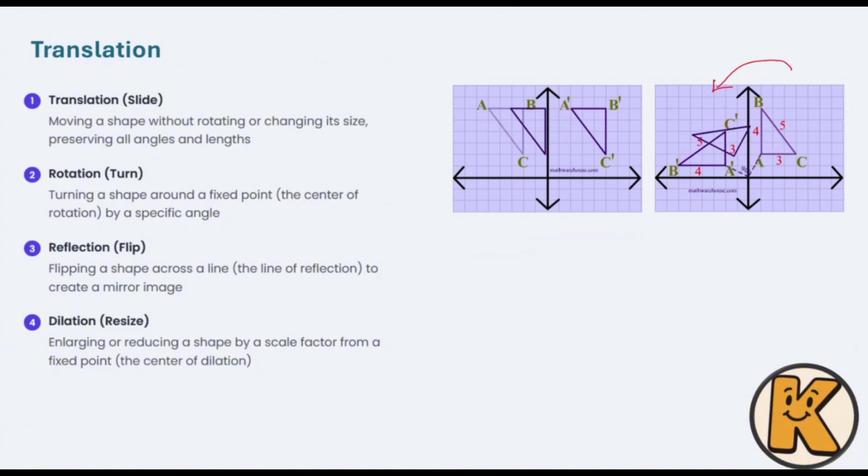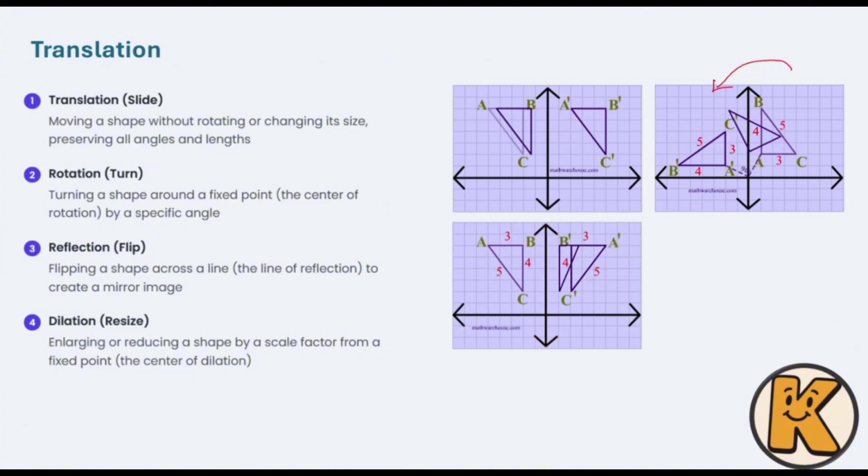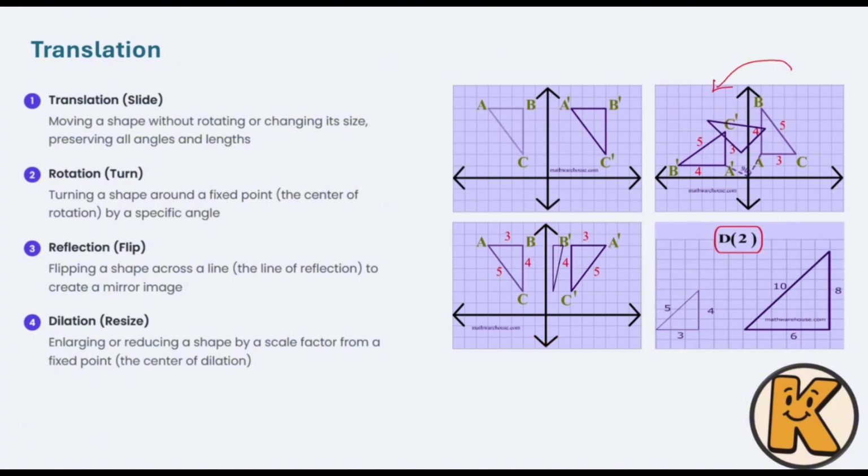Another one would be reflection or flip. What does that mean? It means that we have a shape, and after that, we would like to flip that one across the line. How? Something like this. Imagine that I have a triangle, and I would like to reflect that one based on the y-axis.